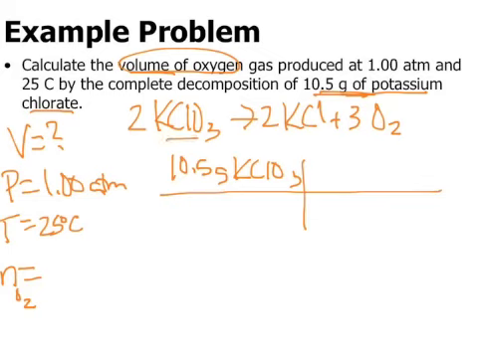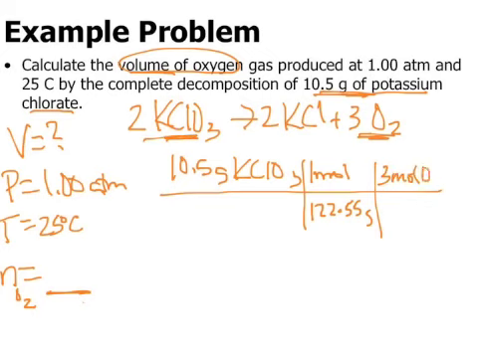So what we need to do is go from grams of KClO3 to moles of O2. Then we can put that down here and go to our PV equals nRT, our ideal gas equation. The first thing I have to do is convert this to moles. So 1 mole of KClO3 is 122.55 grams. And then my mole ratio between KClO3 and O2 is 3 moles O2 to 2 moles KClO3. When I solve all that, I end up with 0.129 moles of O2. So I can put that over here.